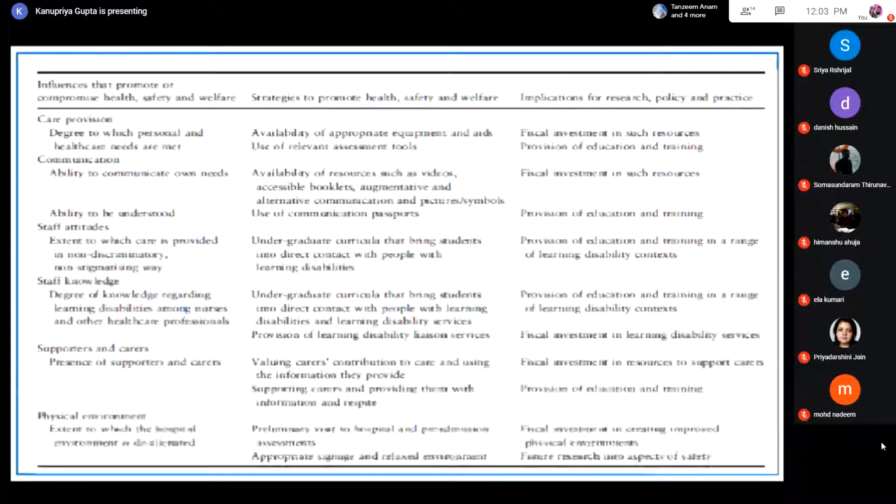Now, in this slide, you can see the different suggestions that have been made by different researchers related to the influences that promote or compromise health and safety, strategies to promote health, safety, and welfare, and implications for research and policy. These types of columns have also been prepared, wherein the different suggestions given by different authors have been narrowed down.